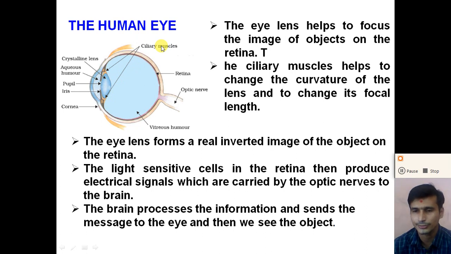So what is the function of this ciliary muscle? The ciliary muscles help us to change the curvature of the lens, and due to this the focal length of the lens is changed, right?